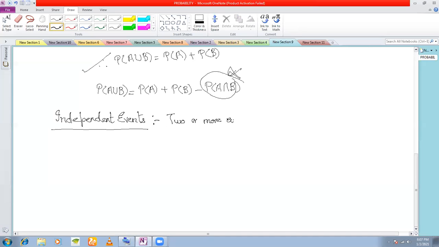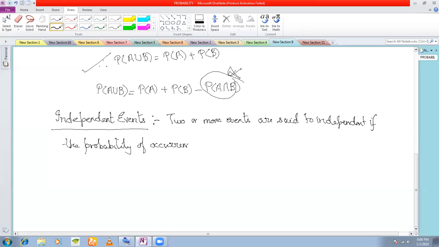So two or more events are said to be independent if the probability of occurrence of one event does not depend on the occurrence of the other events. What can be an example of this?